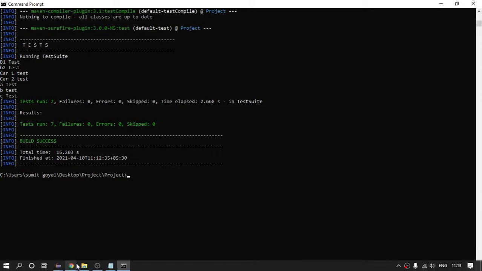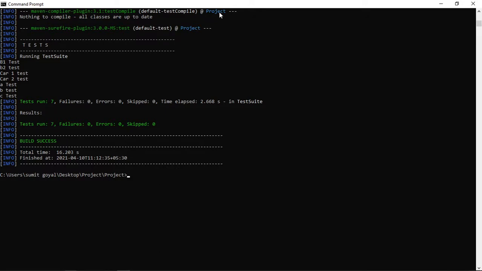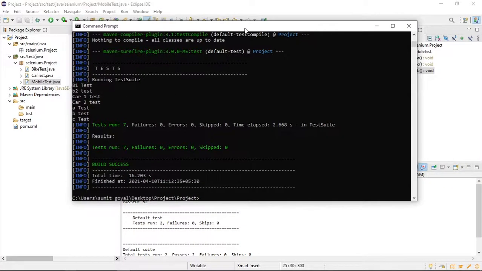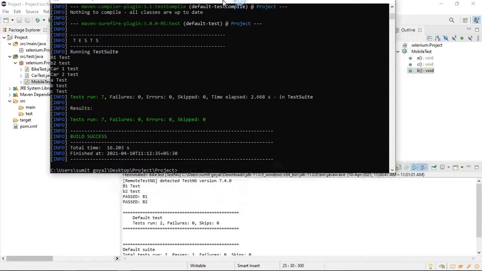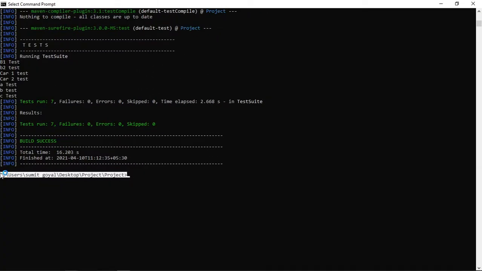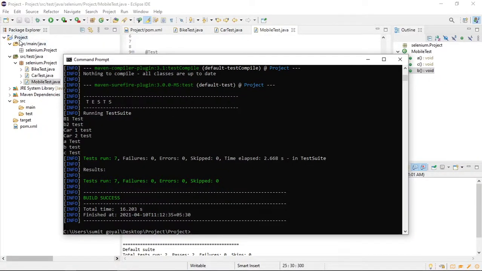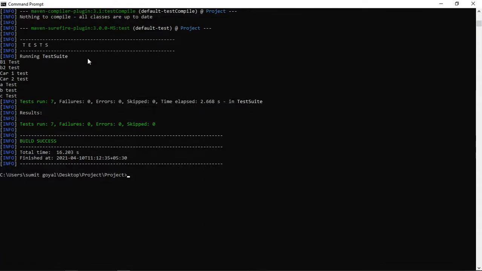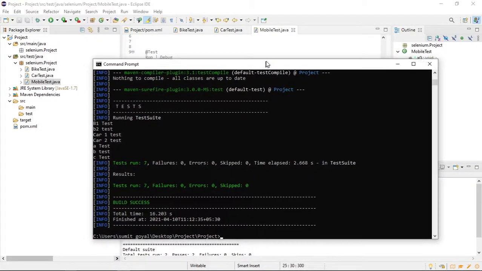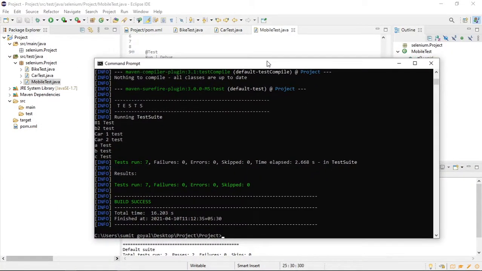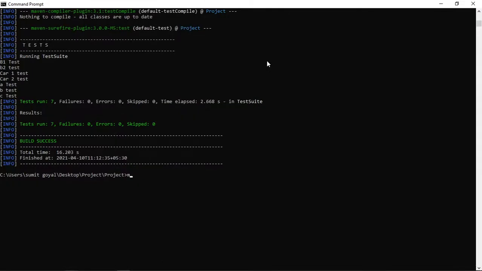But for example, if you have multiple Maven projects like project one and project two, which one will it run in that scenario? See, you can provide the path of one project at a time. So that particular project will run, whatever path you provide. Suppose I am saying project two, so I will provide the path. So at a time you can work only on one project in your machine. That's true. Correct. Thank you for the clarity. Yeah, welcome.